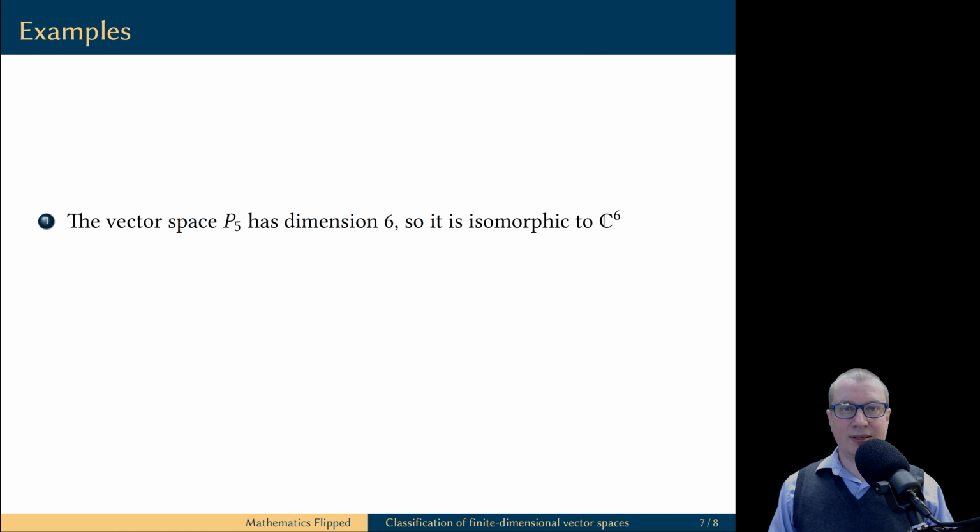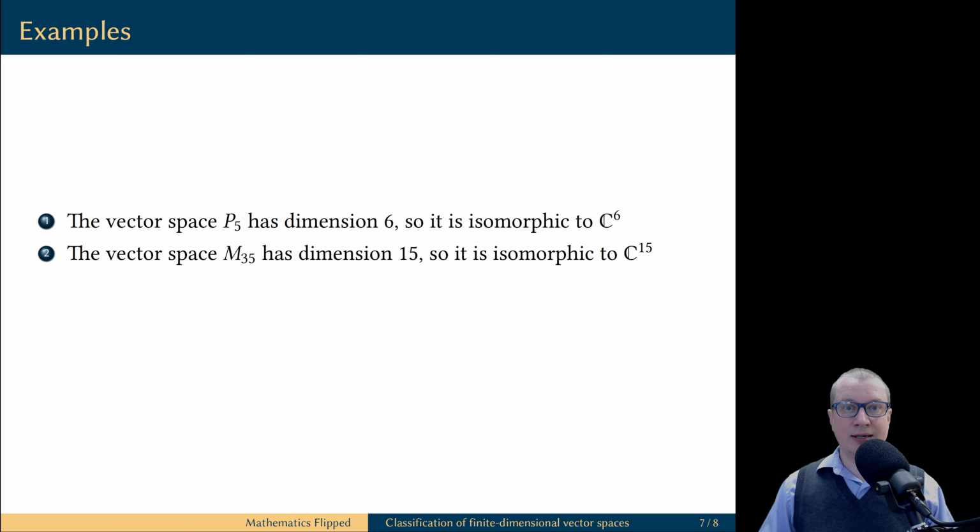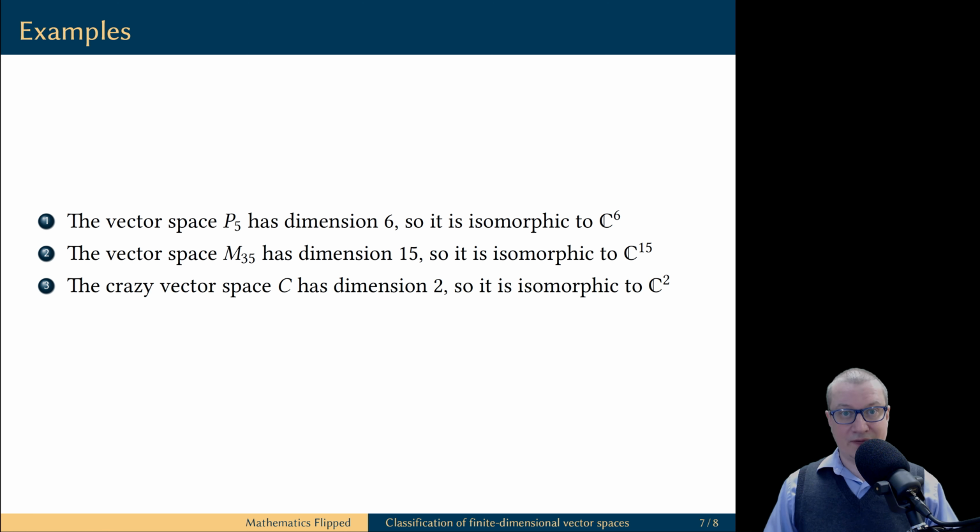Here are some examples. A vector space of polynomials of degree at most 5 has dimension 6, therefore it is isomorphic to C6. A vector space of matrices of size 3 by 5 has dimension 15, therefore it is isomorphic to C15. If that's not enough, let's recall the crazy vector space, which is a vector space of dimension 2. This crazy vector space is nothing but a weird way of looking at the column vectors of size 2.